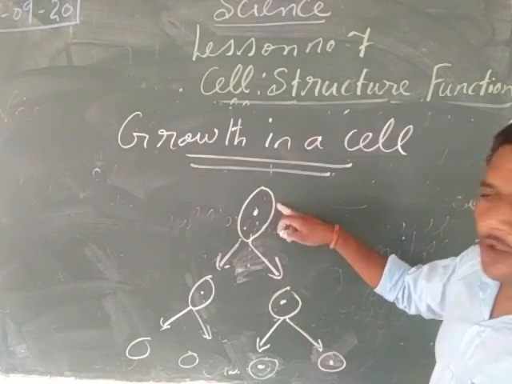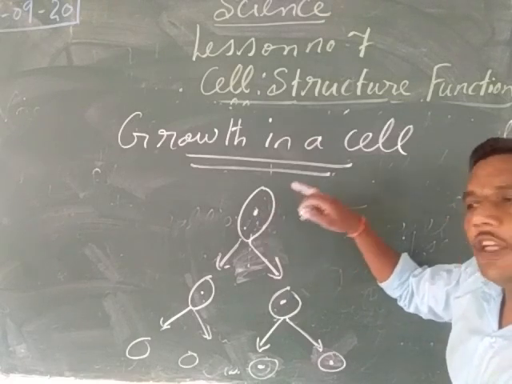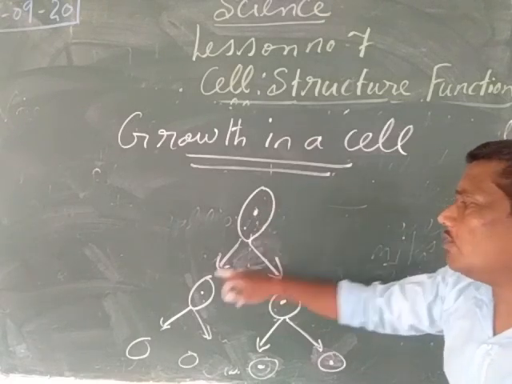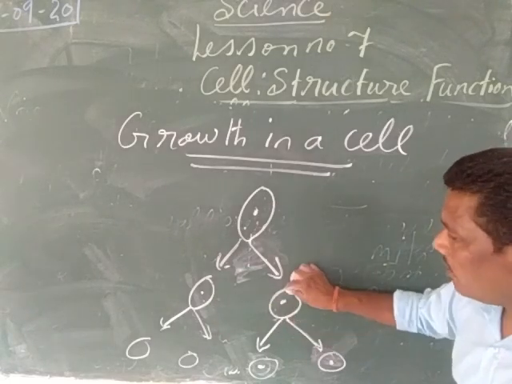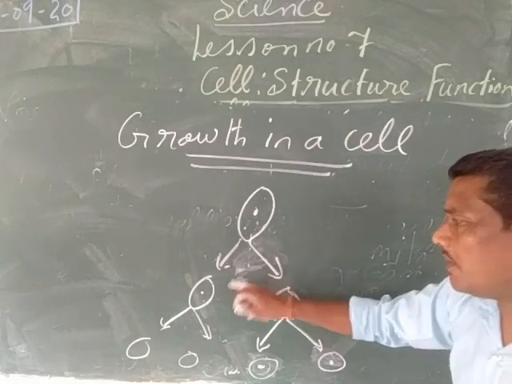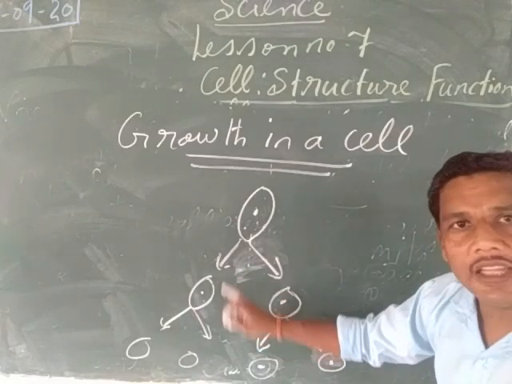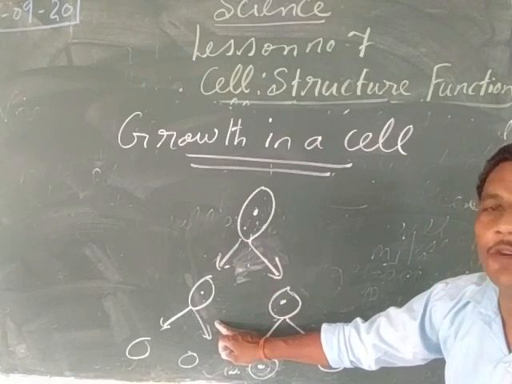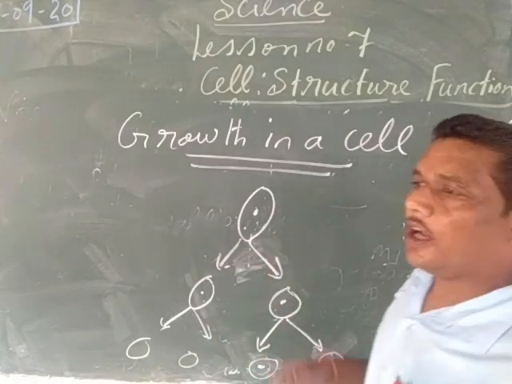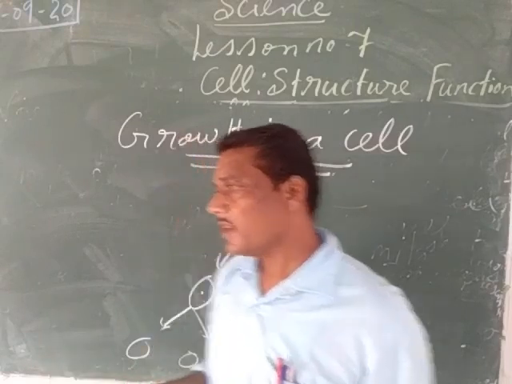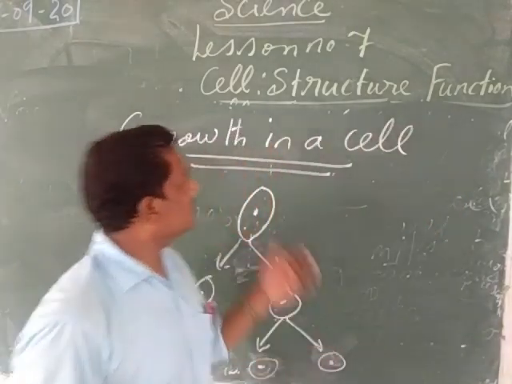So first of all, when the cell has attained its maturity, or has been fully grown up, this cell divides into 2 equal parts. When these cells again reach maturity, they will again divide into 2 equal parts. Like this, the number of cells in the organism's body will increase, and the organs will grow in shape and size. So that is called the growth in the cell.